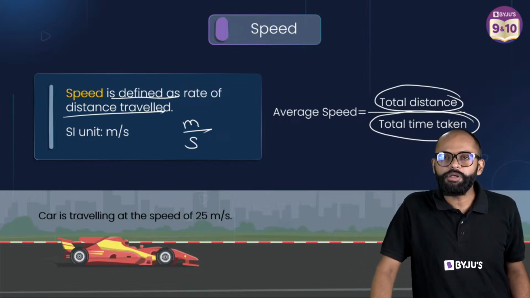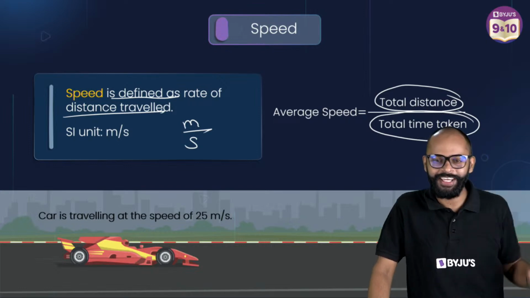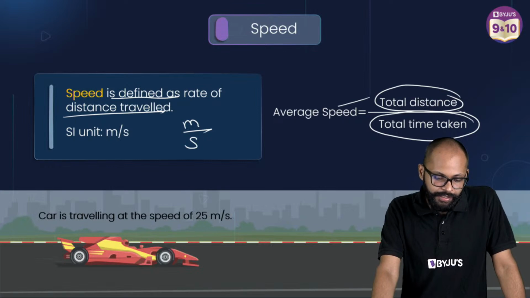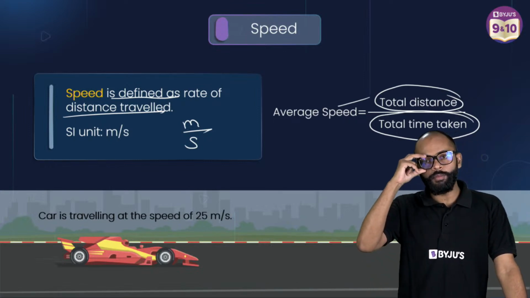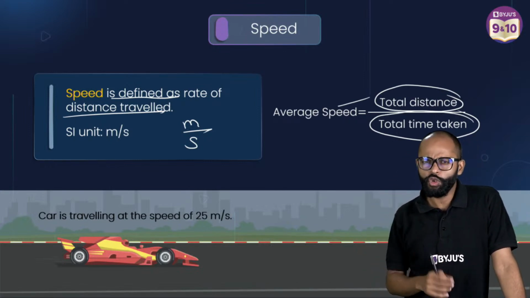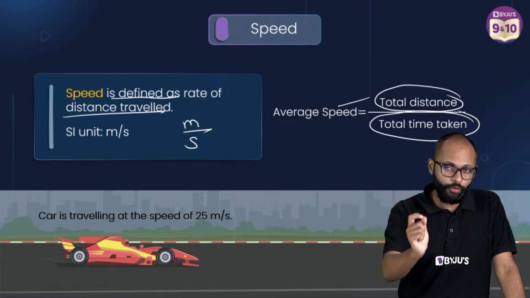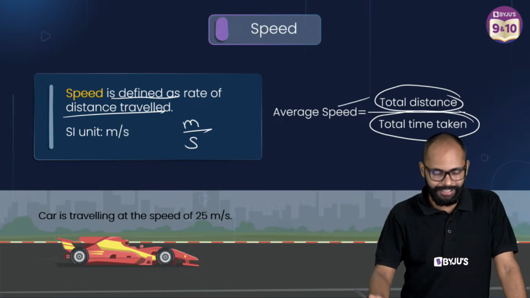SI, System International, that is the international system of units, okay? Very good. Average speed is total distance upon total time. देखो, average speed का एक formula और पढ़ोगे तुम लोग, u plus v by 2, but you know what, I will not spend time on that today. Before I teach you acceleration, I will not spend time on that, okay?